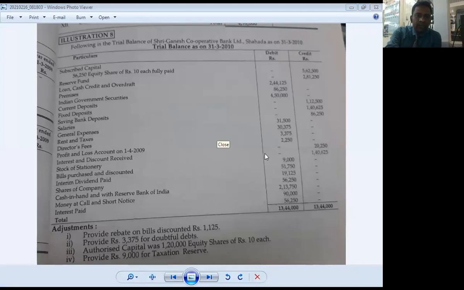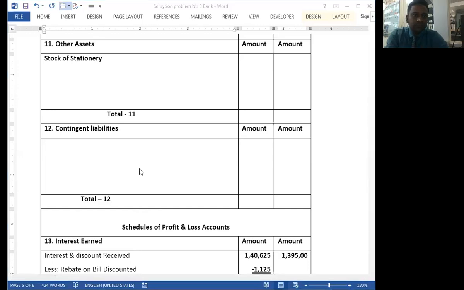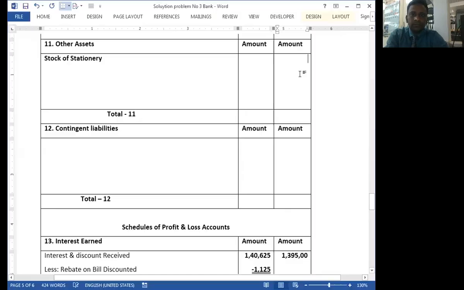Note number 11, stock of stationery. What is the amount of stock of stationery? 9,000.